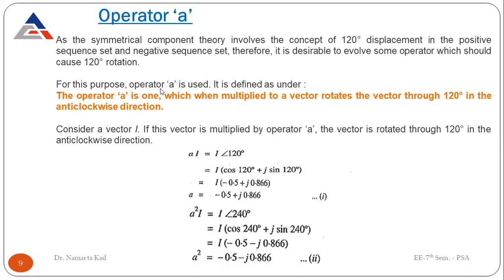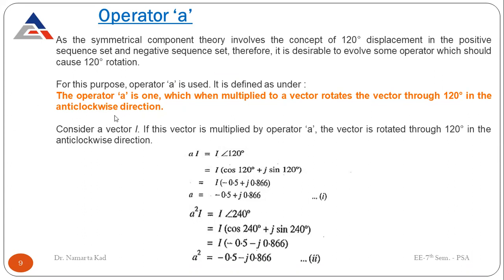So for this purpose, operator A is used, and it is defined as the operator which, when multiplied to a vector, rotates the vector through 120 degrees in the anti-clockwise direction.